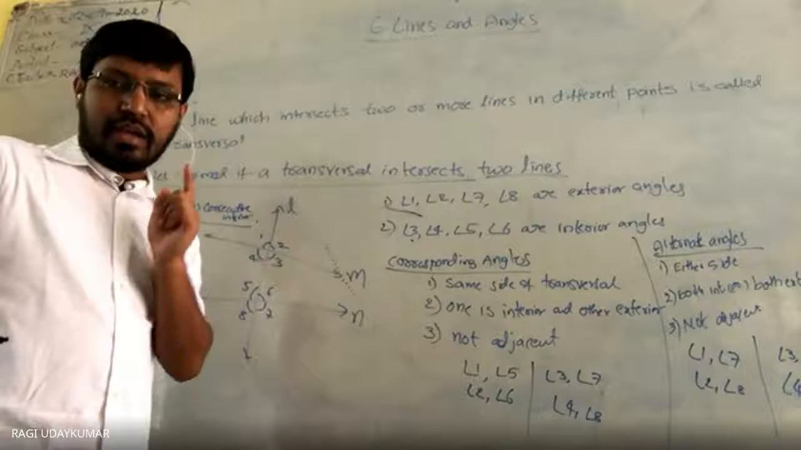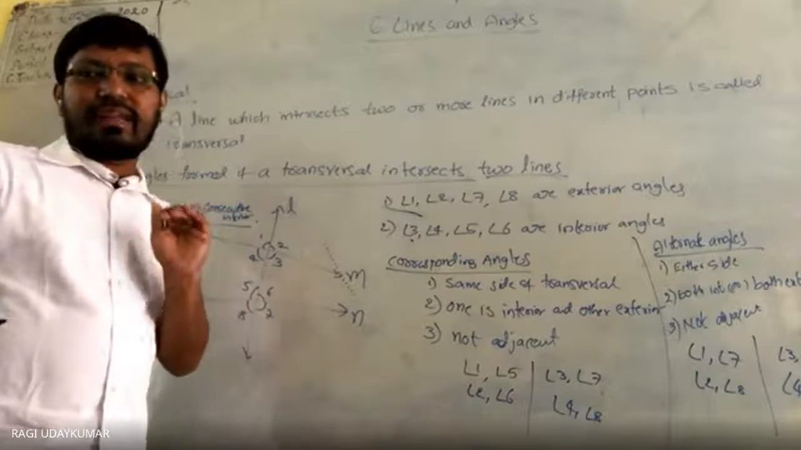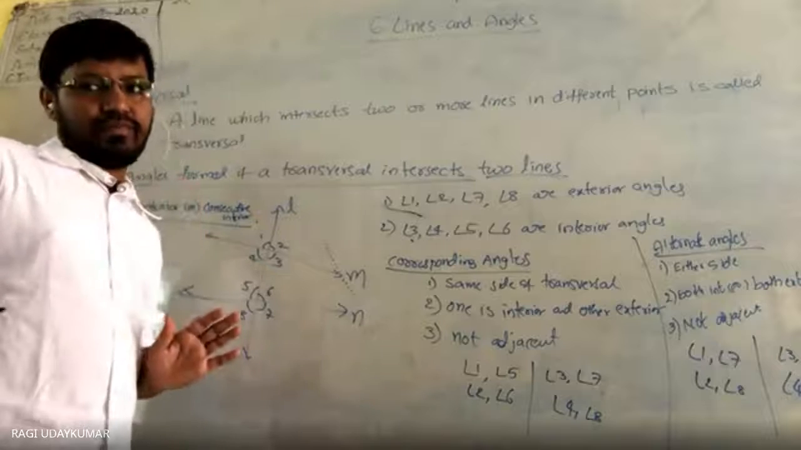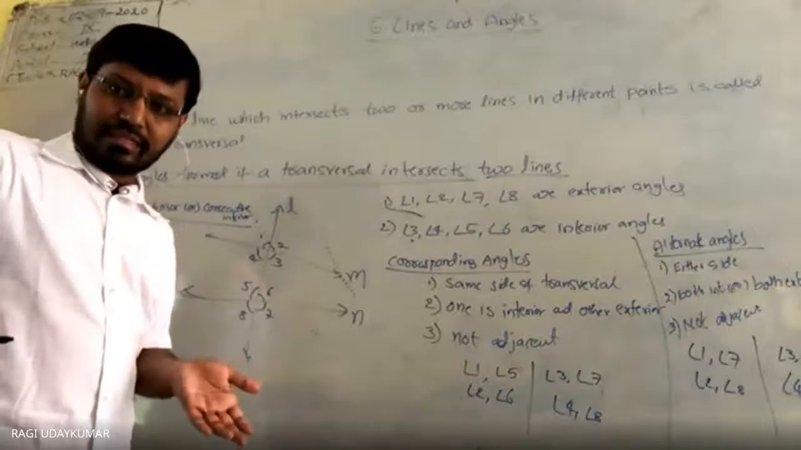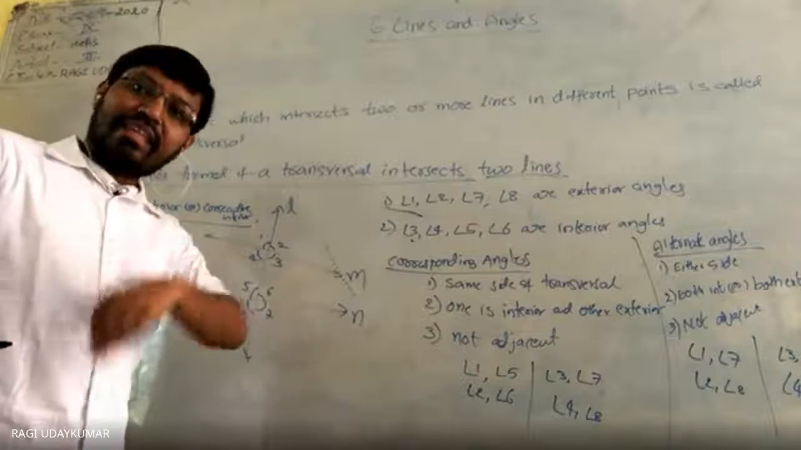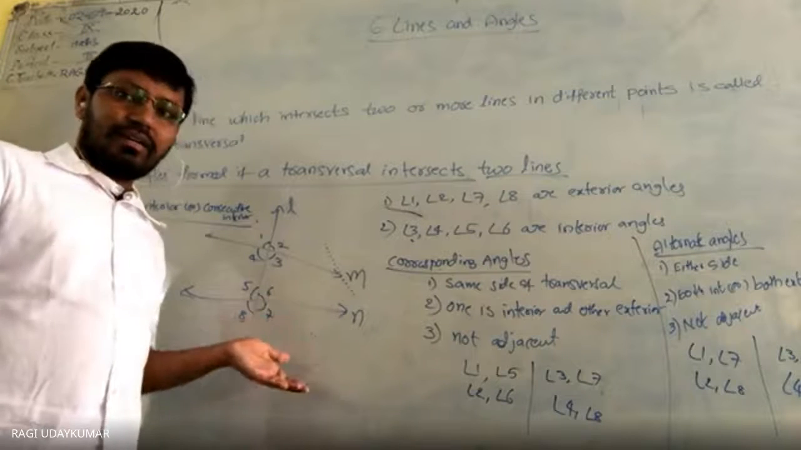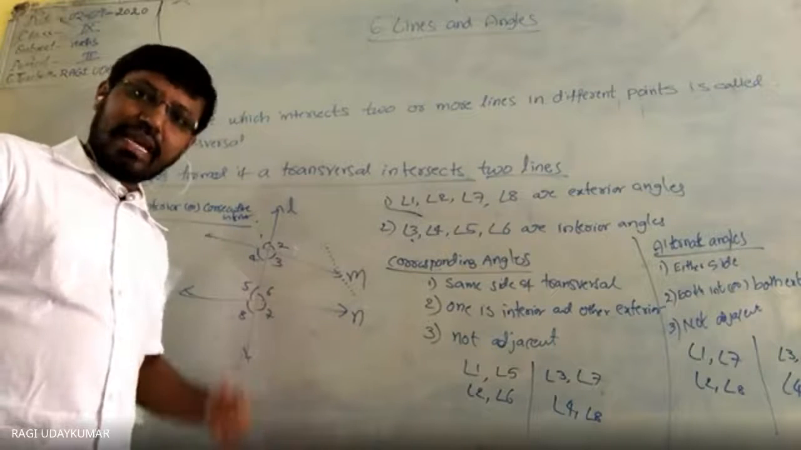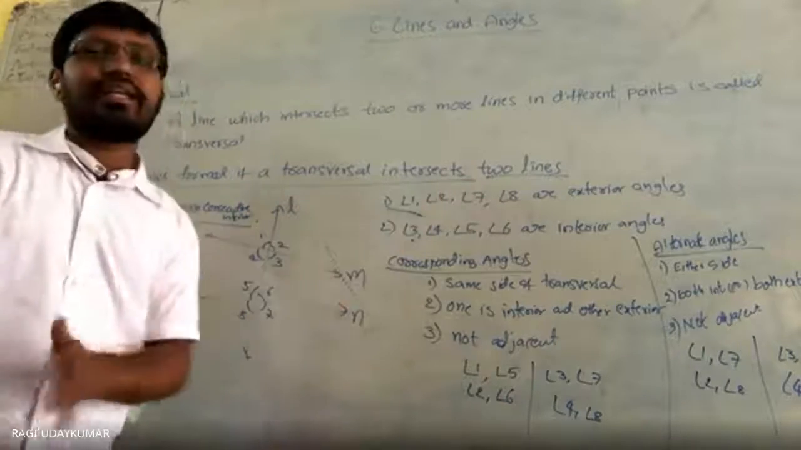Two axioms are there. One axiom is if lines are parallel, the pair of corresponding angles are equal. Another axiom, another statement: if a pair of corresponding angles are equal, then the lines are parallel. Lines parallel means angles equal, and angles equal means lines parallel. In the same way, alternate angles also.